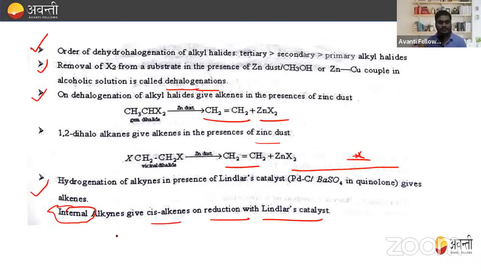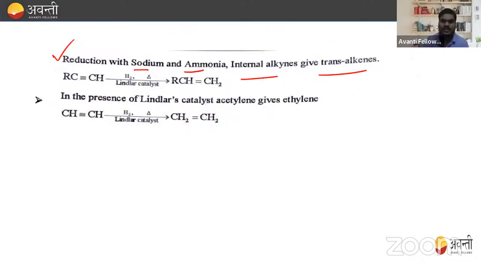When we do reduction of alkyne with Lindlar catalyst, that is, whenever we take Lindlar catalyst, then cis alkene is formed. But when we take sodium and ammonia, then trans alkene is formed.